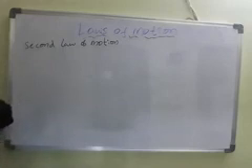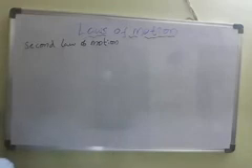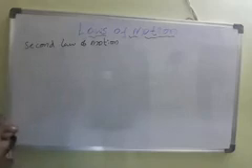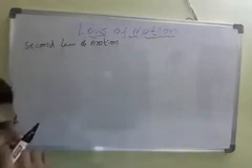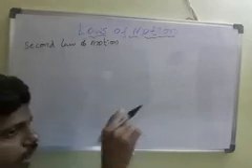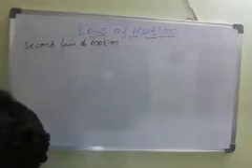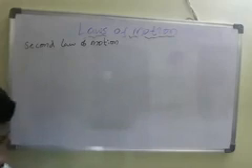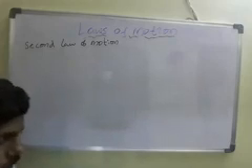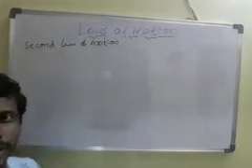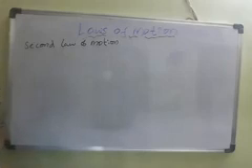Newton's second law explains what happens to an object when a non-zero force acts on it. If any force is acting on an object, what will happen to that object, that is what he is telling. For example, suppose one ball is kept on the floor and you push it gently. What will happen to that ball? It will move a certain distance.